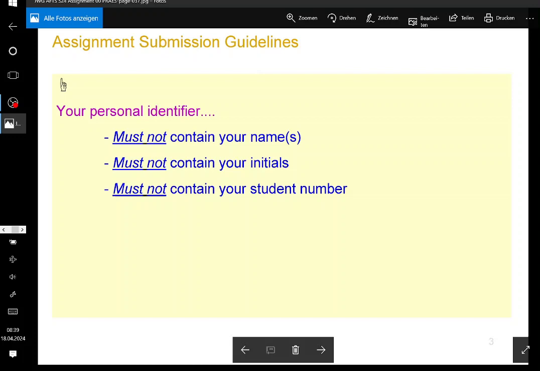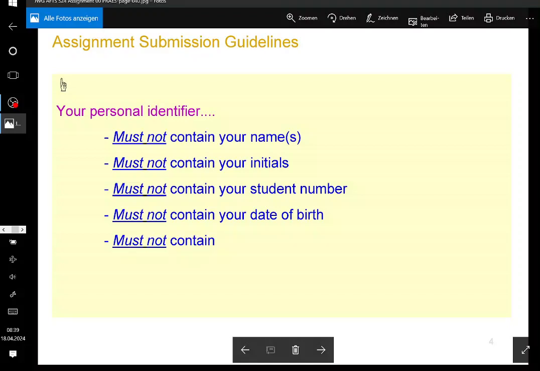So again, I'm not supposed to publish anything which can be tracked. Any result that can be assigned to you, so this is not going to happen. And date of birth is also not allowed. So just for the record, anything that reveals your identity, your phone number, your address, your date of birth, anything like that is not going to be allowed in this case. Not even parts of it.